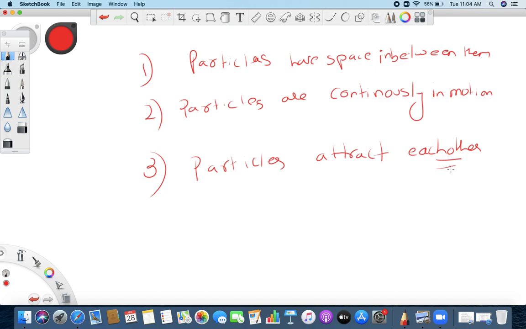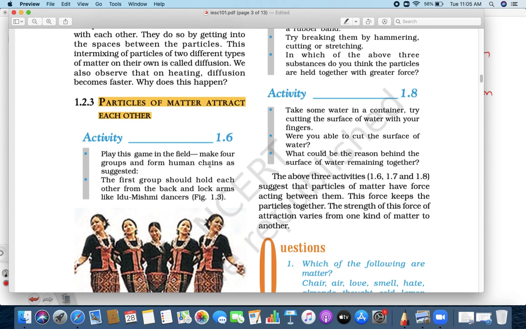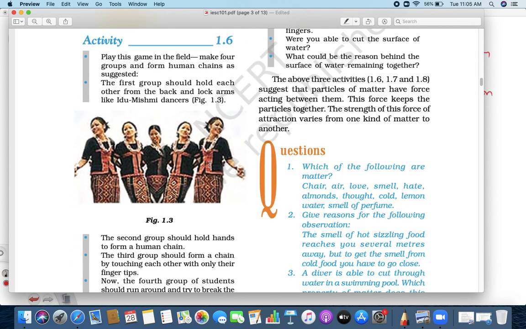Third, particles are continuously moving, and fourth, the particles attract each other. So I am taking you little by little to make sure, because this is the basic. If you understand these small things, that will help you understand the next topics in more detail, right?